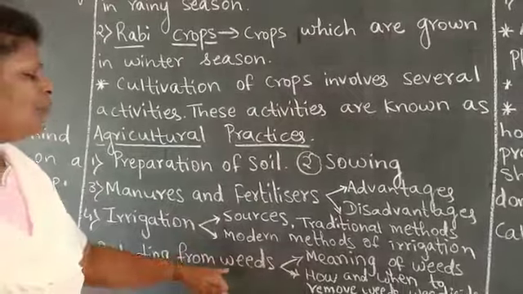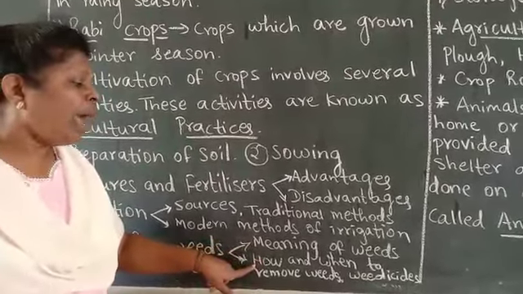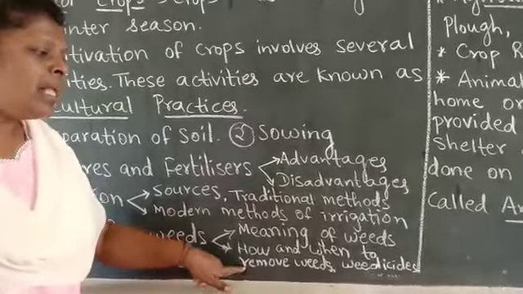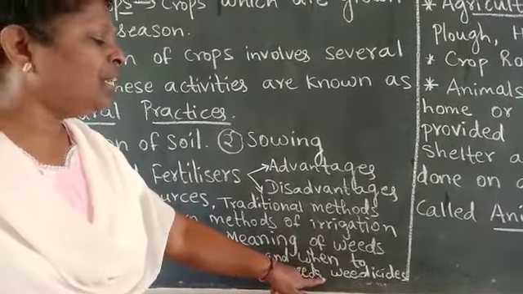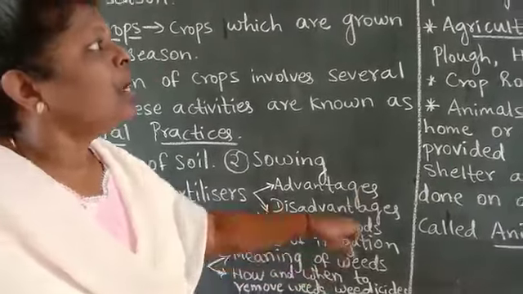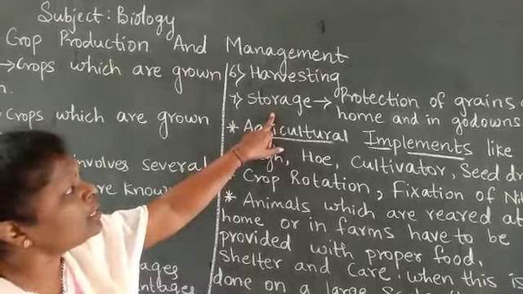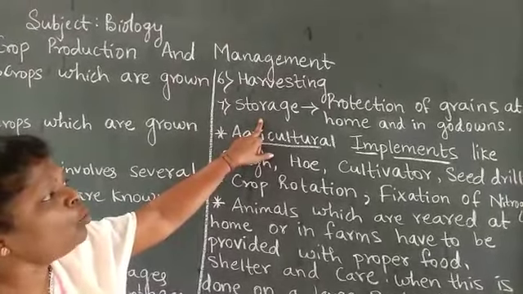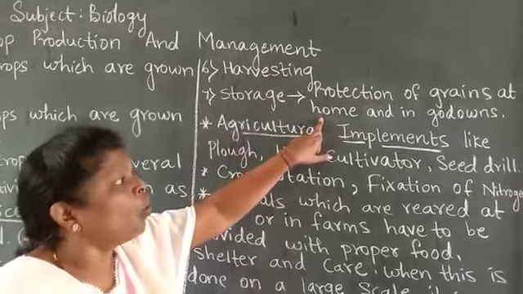In the protecting from weeds concept, we will study the meaning of weeds, how and when to remove weeds, how to use the weedicides, and the uses of weedicides. Now come to the next concept, that is the storage, children. In this topic, we will be studying how to protect our grains at home and in godowns.